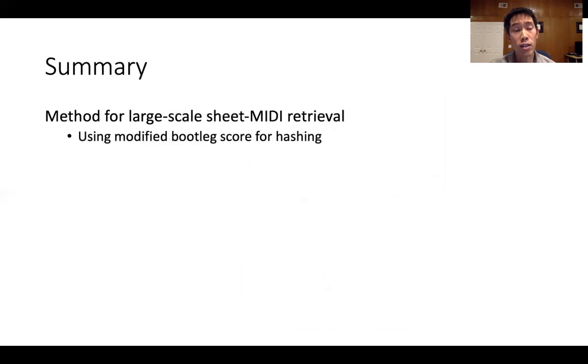In summary, this paper presents a method for large-scale sheet MIDI retrieval. And the main approach is to modify the bootleg score in a way that makes it suitable for hashing.